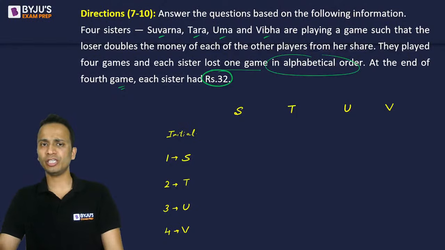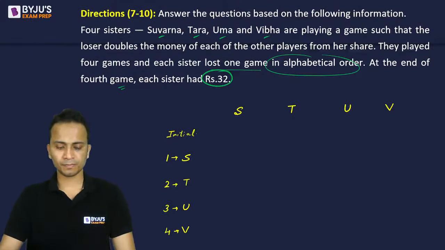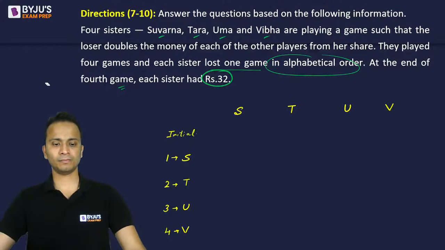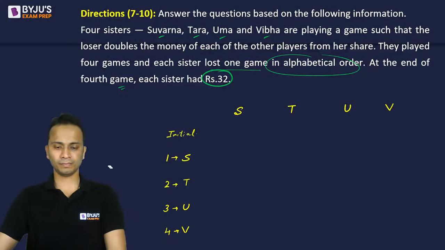It will have 32 in each of the cells, 32 rupees with all the 4 sisters respectively. One more minute and then we'll start this.